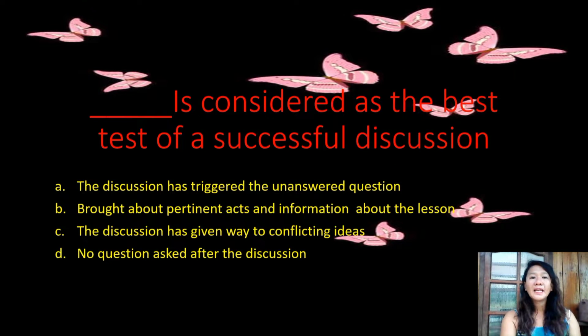Blank is considered as the best test of a successful discussion. A. The discussion has triggered unanswered questions. Letter B. Brought about pertinent facts and information about the lesson. Letter C. The discussion has given way to conflicting ideas. And letter D. No question asked for the discussion.